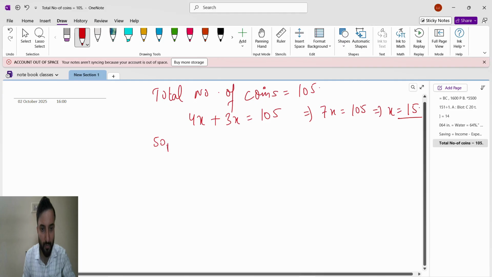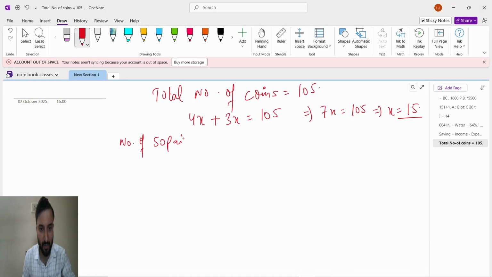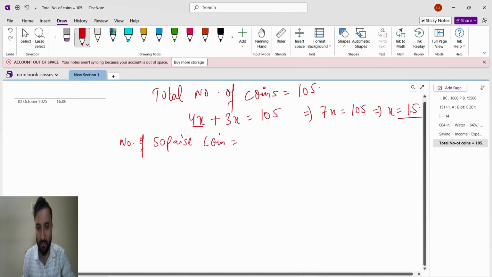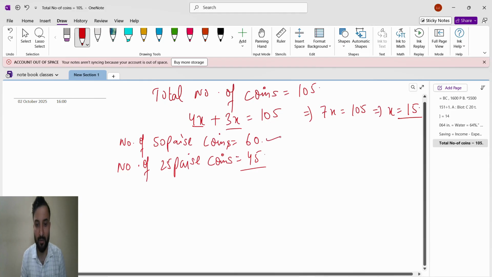So the number of 50 paise coins is 4x and x is 15, so it is 60. The number of 50 paise coins is 60, and the number of 25 paise coins is 3x. x is 15, so 3 fives are 45. So the number of 50 paise coins is 60 and the number of 25 paise coins is 45. When you add, you get the total number of coins as 105.